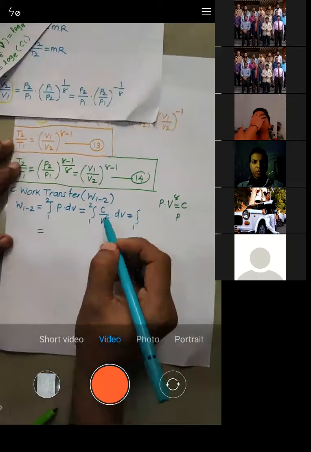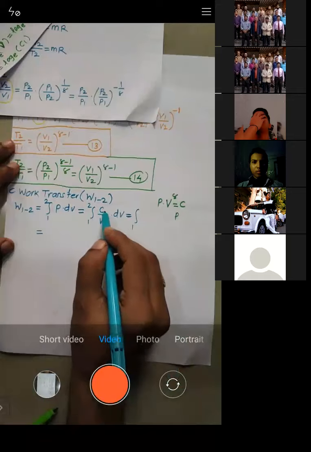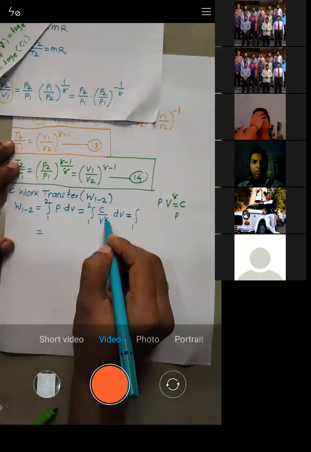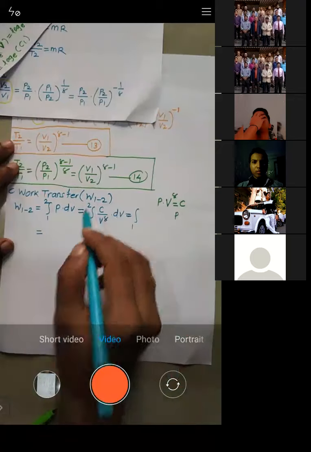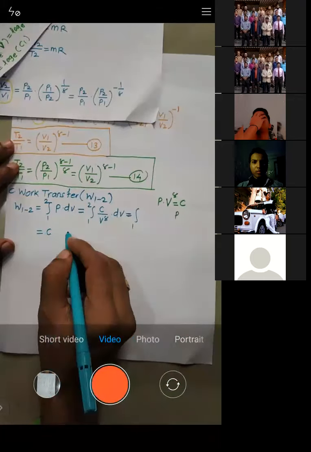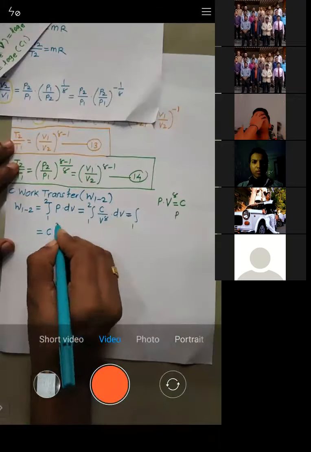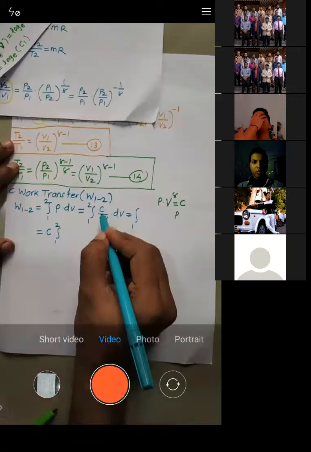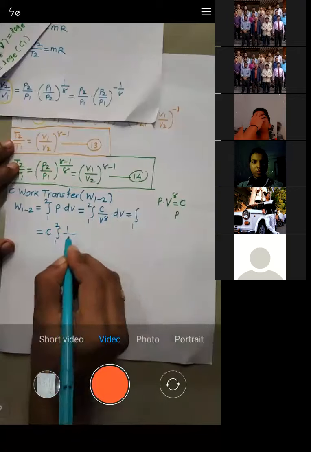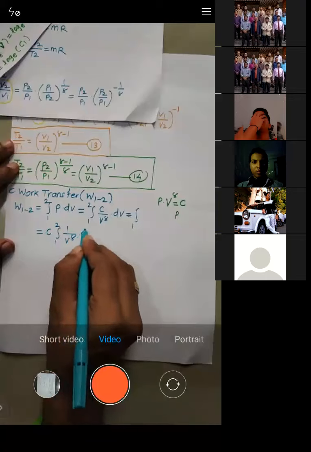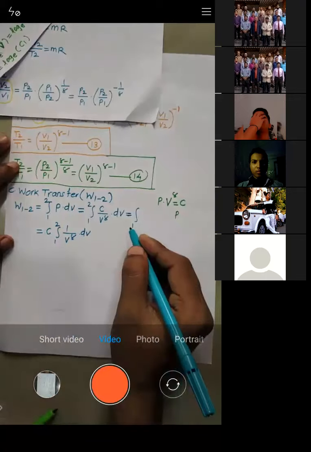So, see how we'll solve it. Integration 1 to 2, C divided by V raised to power gamma into dV. C is a constant value, so we'll take it out. C, integration 1 to 2, 1 by V raised to power gamma dV.